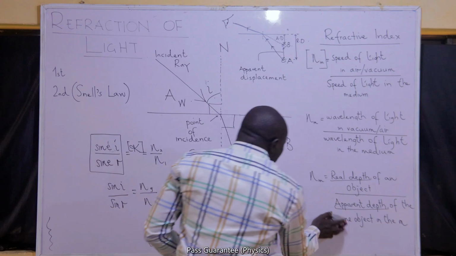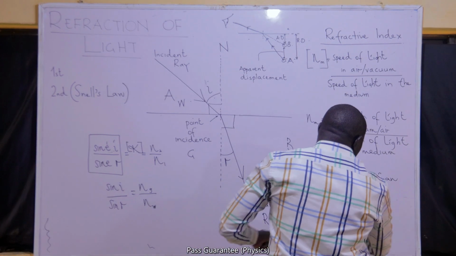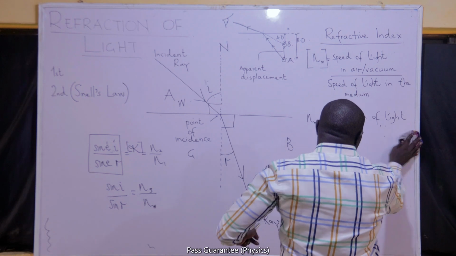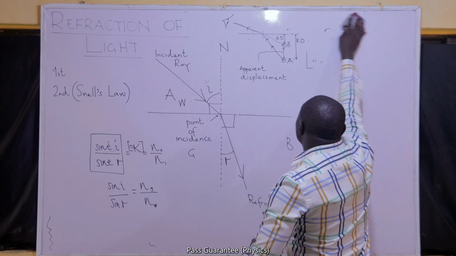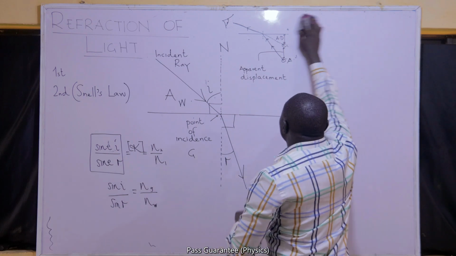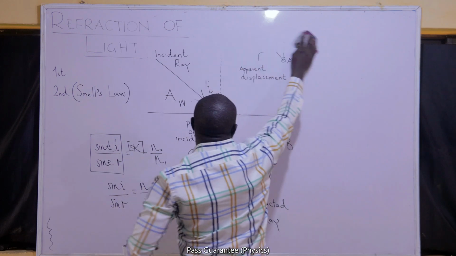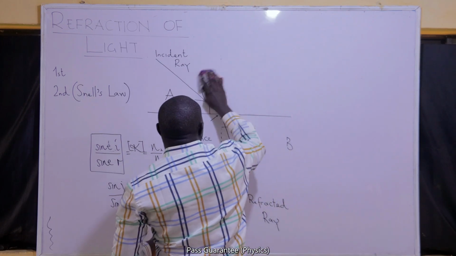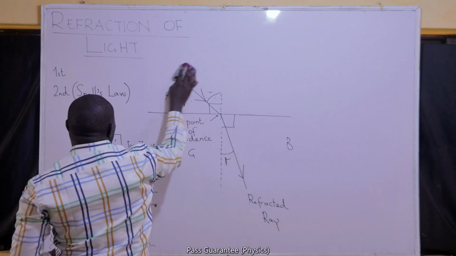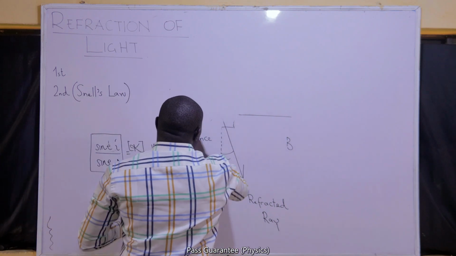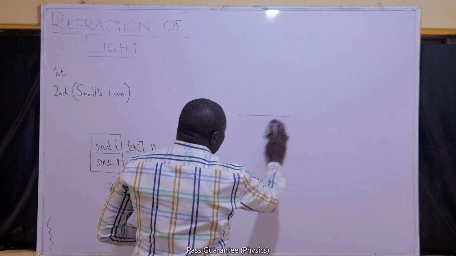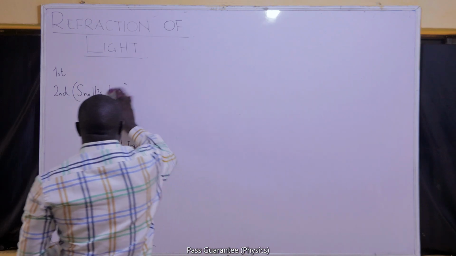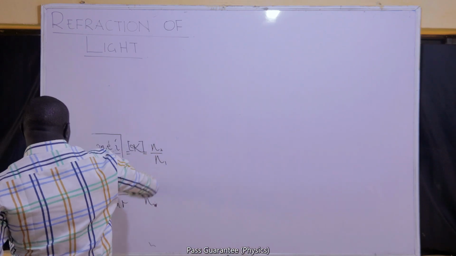So with all of this, we have been able to explain how to find the refractive index for any medium and how to use them to solve a refraction problem. I'm going to take an illustration of how that can be done. I'll try to take one or two questions, then we'll move on in our study of refraction.